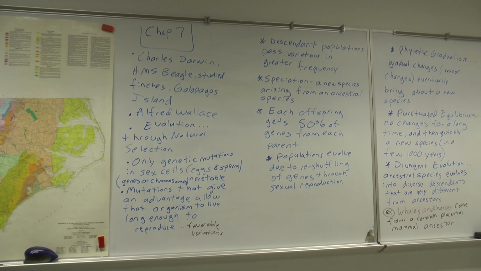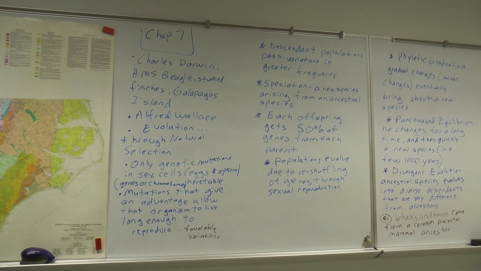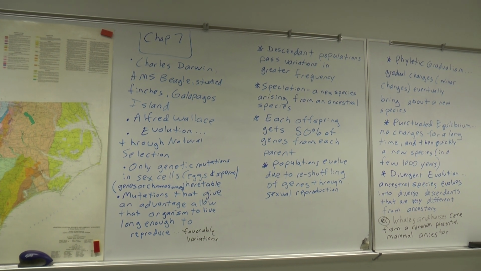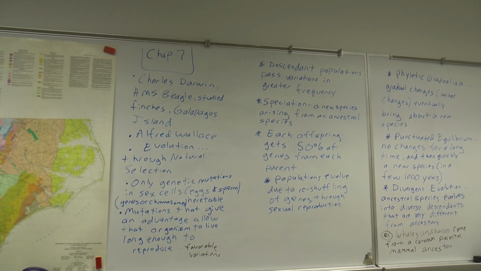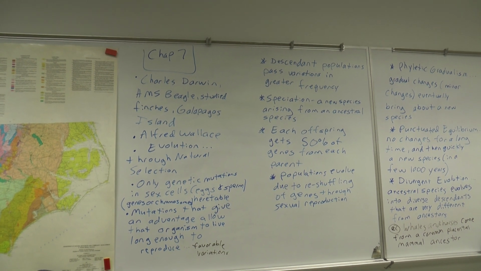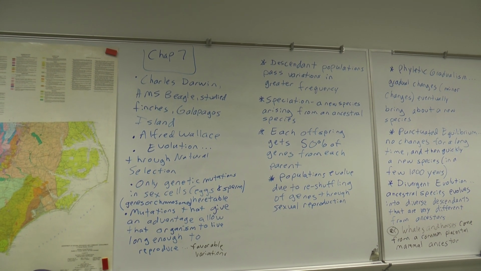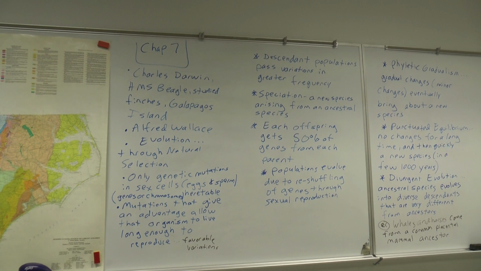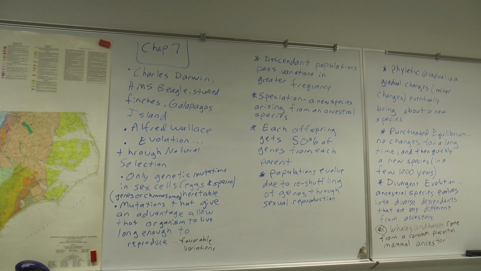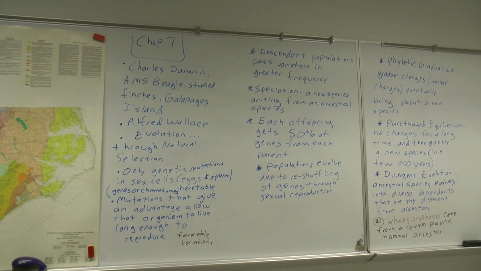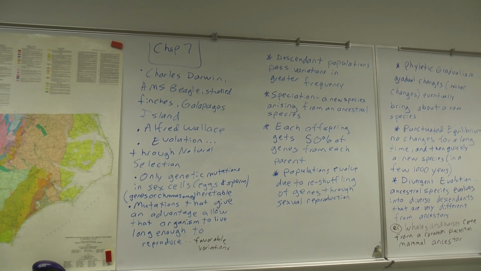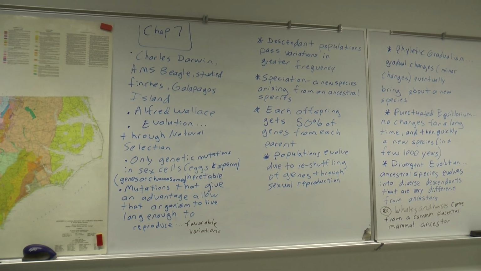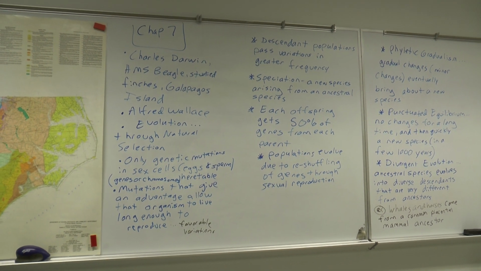An example I like to give, and it's not on the board because I ran out of board space, is cormorants. Cormorants are shorebirds, and they dive underwater and fish. When I lived in Wilmington, I didn't live too far from Greenfield Lake, and I would go down there sometimes and walk or ride my bike, in the daytime, of course, because Greenfield Lake at night was a little bit scary. But anyway, there were cormorants, and I watched them fly. I know for a fact that they fly. But in the Galapagos Islands, you have species of cormorants that don't fly. They actually have evolved to lose the ability to fly because they didn't need it. They didn't have predators there that they needed to fly away from.